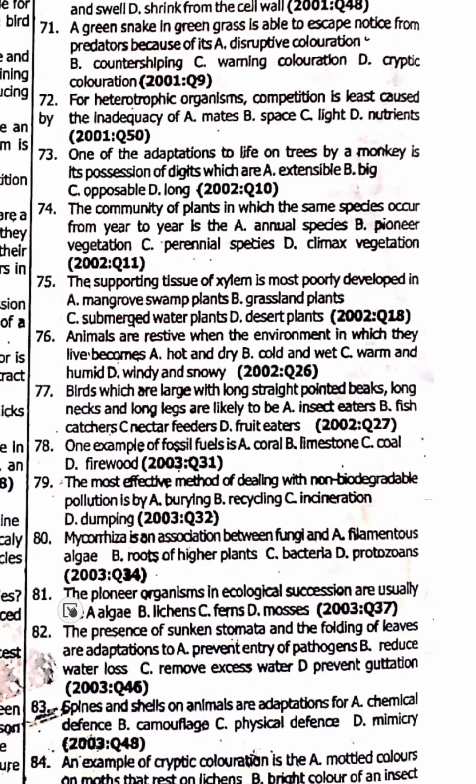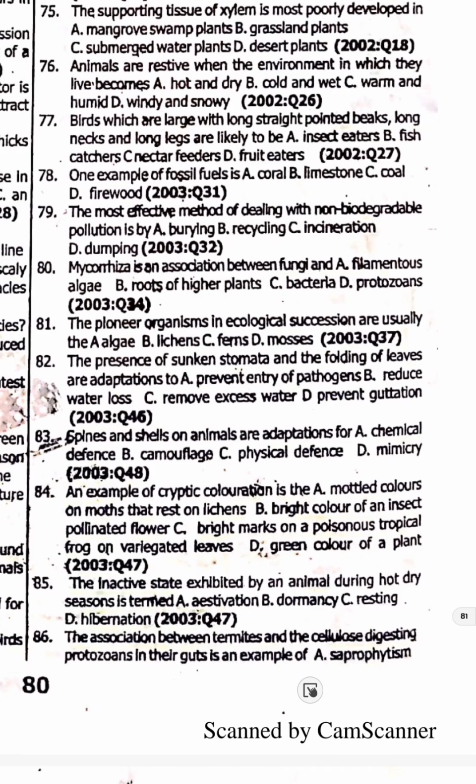option B. The pioneer organism in ecological succession are usually lichens, option B. 81 is option B. 82, the presence of sunken stomata and the folding of leaves are adaptation to prevent guttation. You don't see plant, when plant they drop water like drop of sweat, they call am guttation. 83, spines and shells on animals are adaptation for.